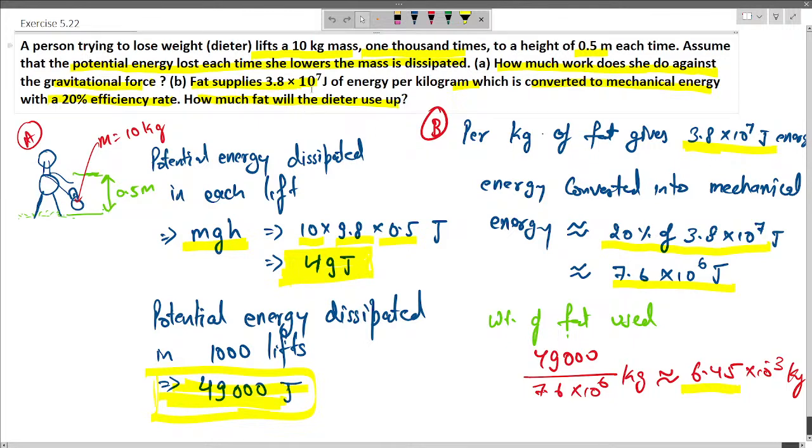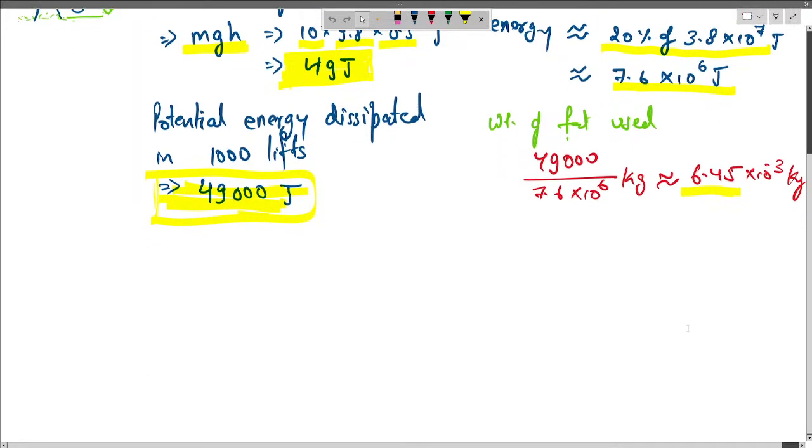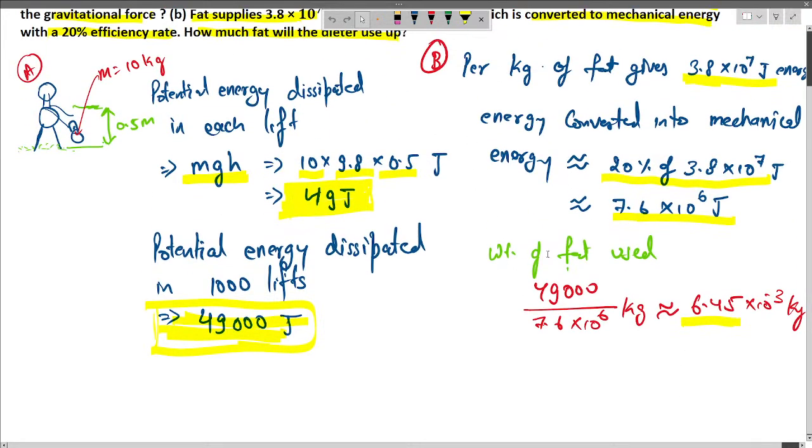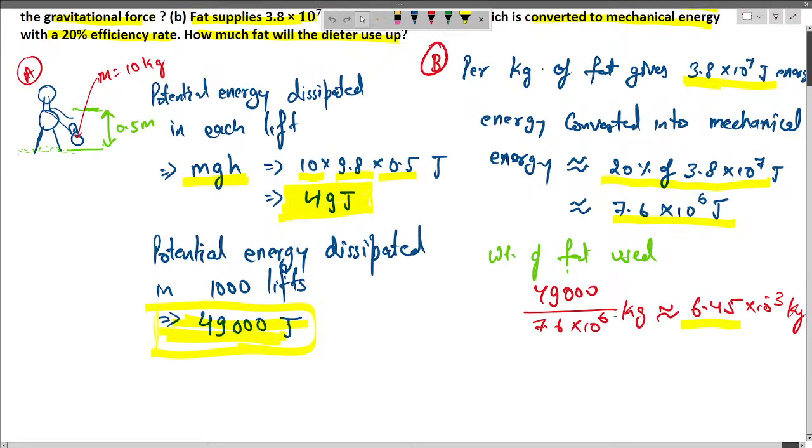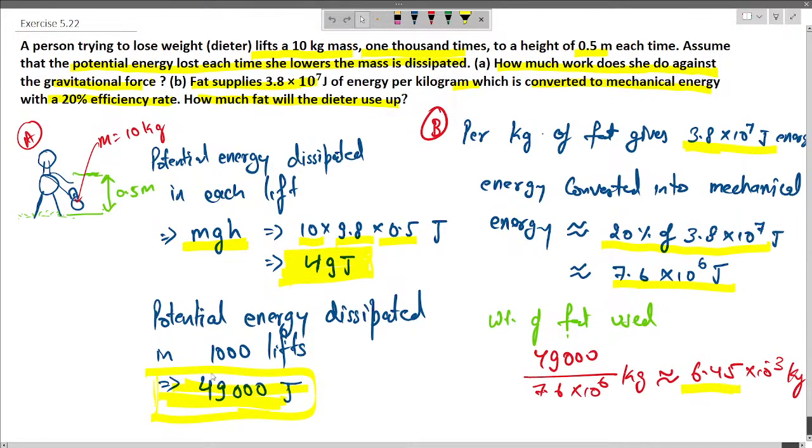per kg of the fat gives 3.8 times 10 to the power 7 joule of energy. Now 20% of it would be equal to 7.6 times 10 to the power 6 joule. So we can now easily calculate the weight of the fat used, based upon the work, the potential energy dissipated.